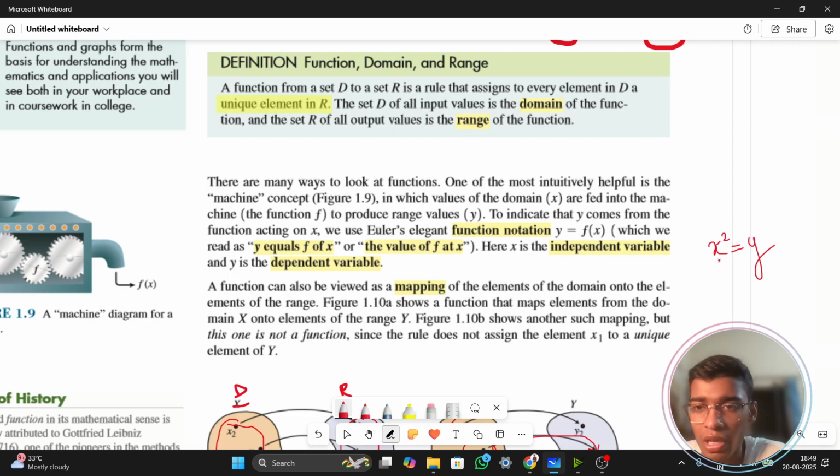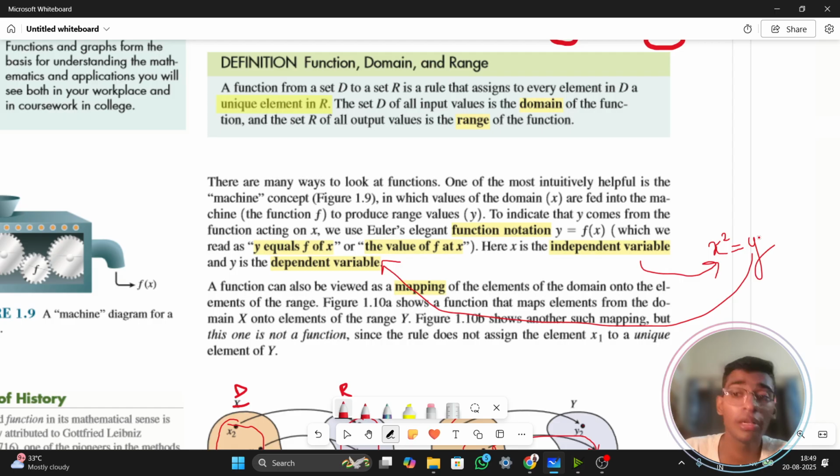For example, see here. Here, x is the independent variable. That means I can put any value into my x. I can give any positive, negative, zero, any of the infinite values to my x, and still it will generate an output. But my y, which is a dependent variable, is depending upon the value of x. So y becomes the dependent variable because it is depending upon x, and my x is the independent variable. So this is another simple thing. So I hope these concepts are clear.